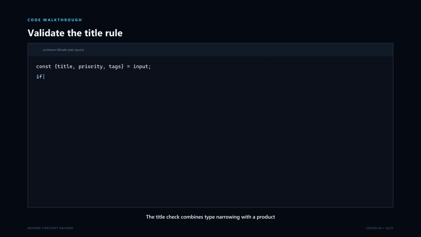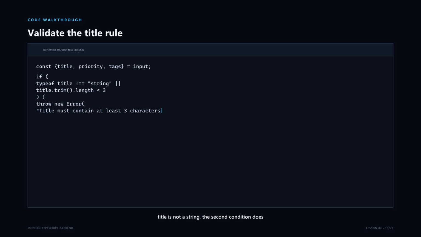The title check combines type narrowing with the product rule. JavaScript's OR operator evaluates from left to right and stops when it already knows the answer. If title is not a string, the second condition does not run, so trim is never called unsafely. If it is a string, TypeScript allows trim and we check the clean length. A one-letter title is still a string, but it is not valid for our application. This shows the difference between a type requirement and a business validation rule.